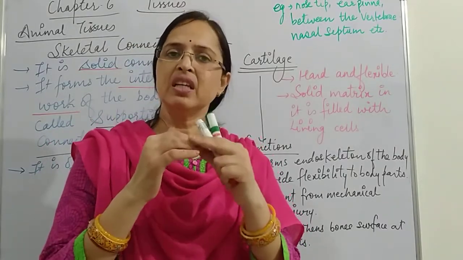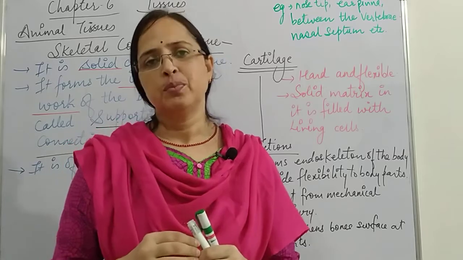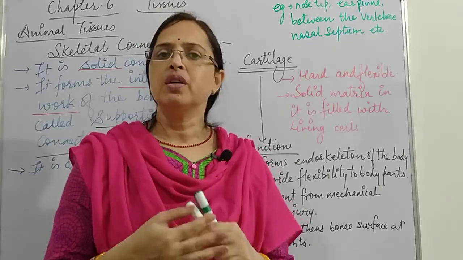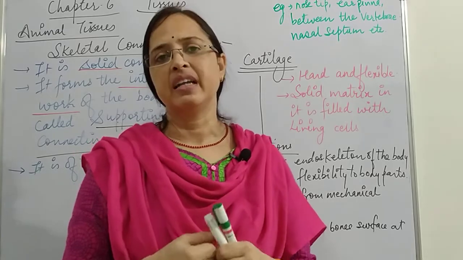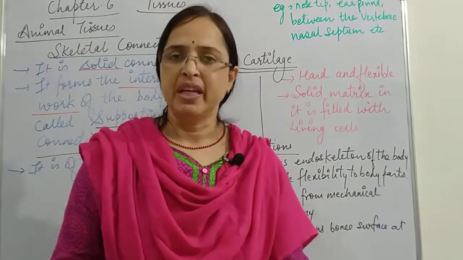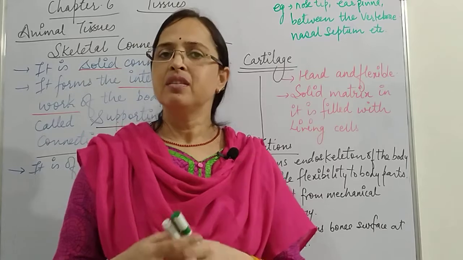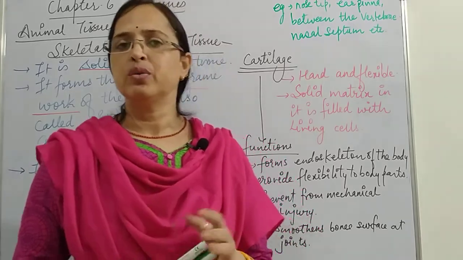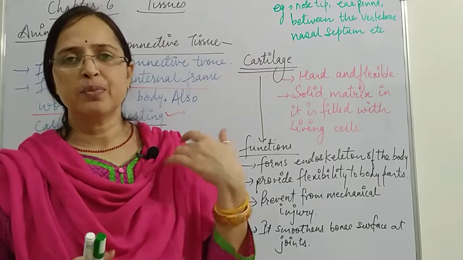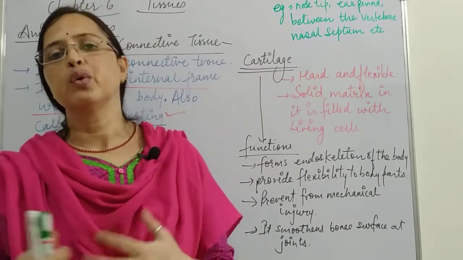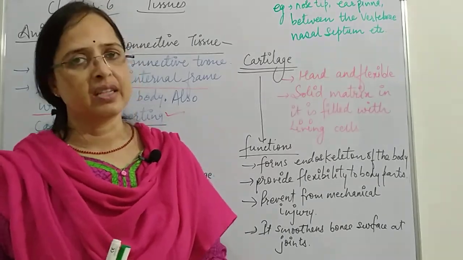In between these bones, cartilage is present, which is responsible for the flexibility of the backbone, and because of this cartilage we can bend. So here I told you about different examples of cartilage and its locations inside a body.